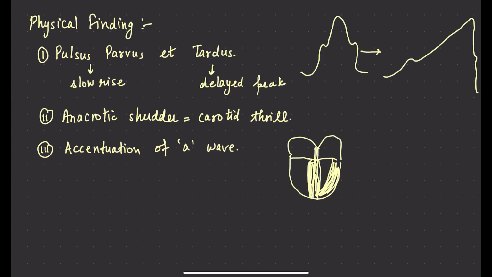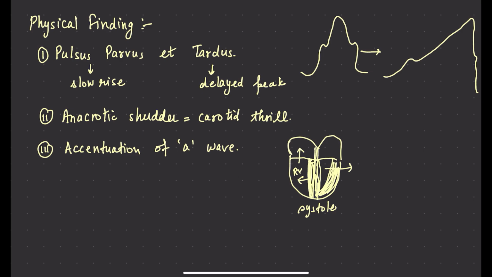It causes a reduction in the cavity size of the left ventricle, as well as it will push the interventricular septum into the right ventricle also in systole. This will cause accentuation of the A wave.